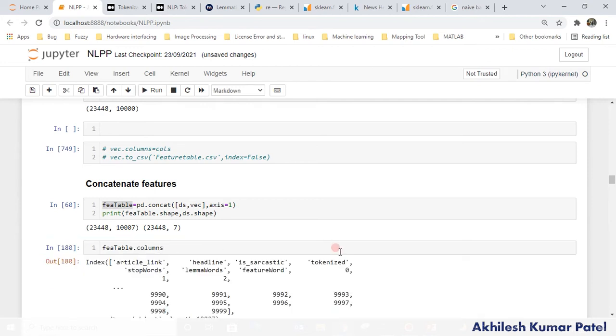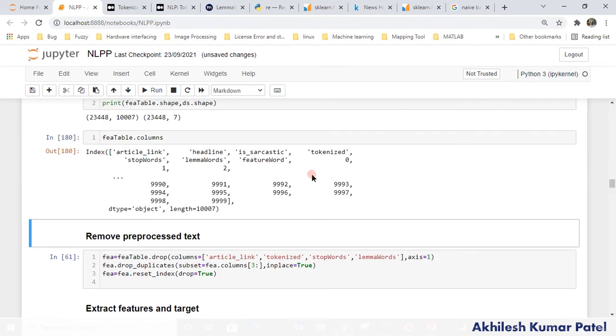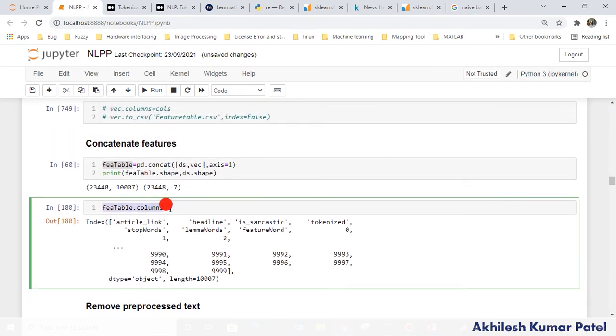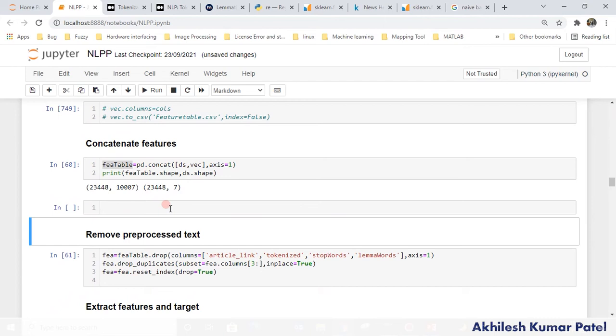Then dot columns. So how many columns are there? You see how many columns are available. We don't have any name for the features, so by default they are saved as 0, 1, 2, 3 till 9999. So a total of 10,000 features are saved, right? Perfect.